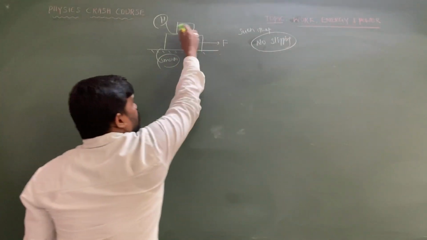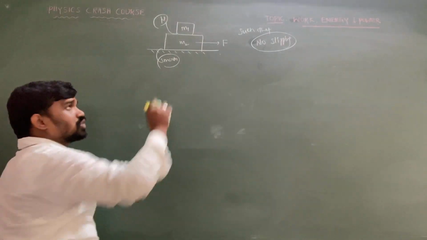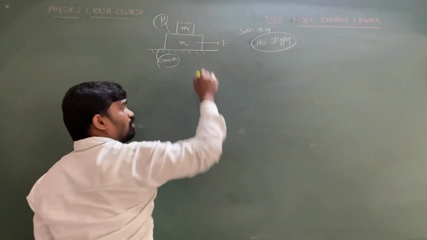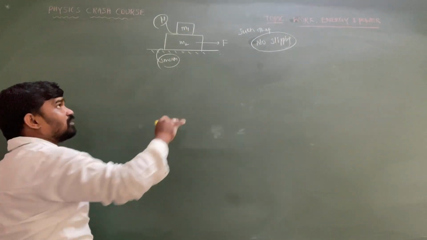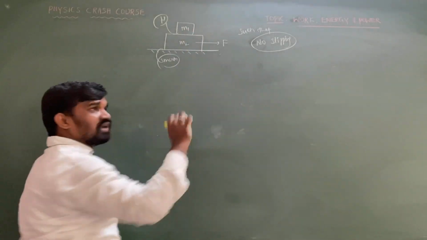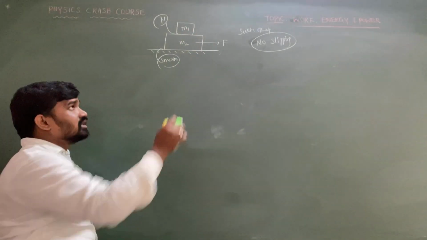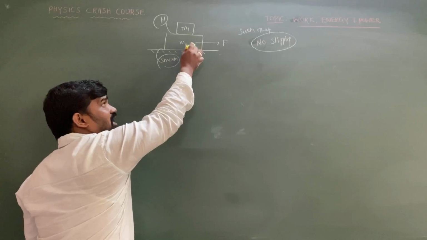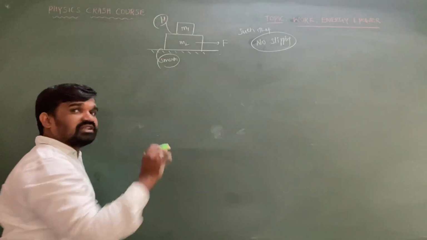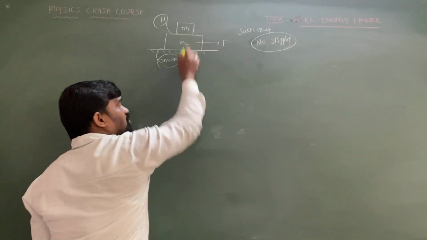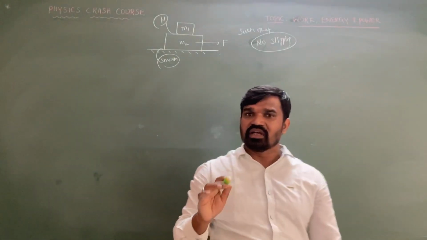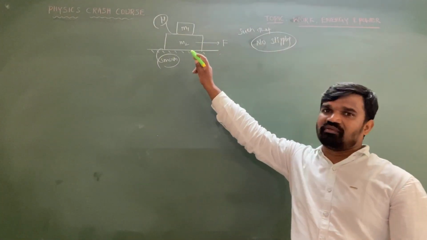So as there is no relative slipping, the friction between m1 and m2 must be a static friction. Because there is no slipping, one is at rest relative to the other; they are accelerated, or moving with respect to the ground, but there is no slipping between m1 and m2, so we can confirm that there is a static friction acting between m1 and m2.